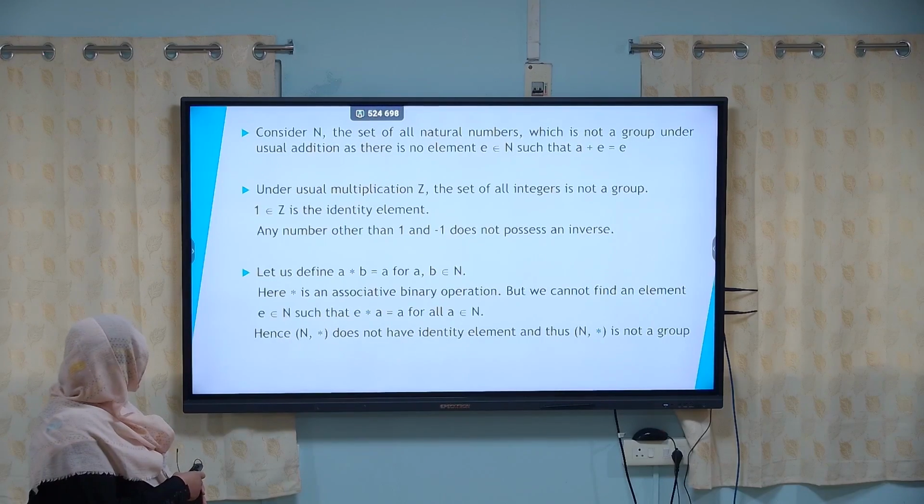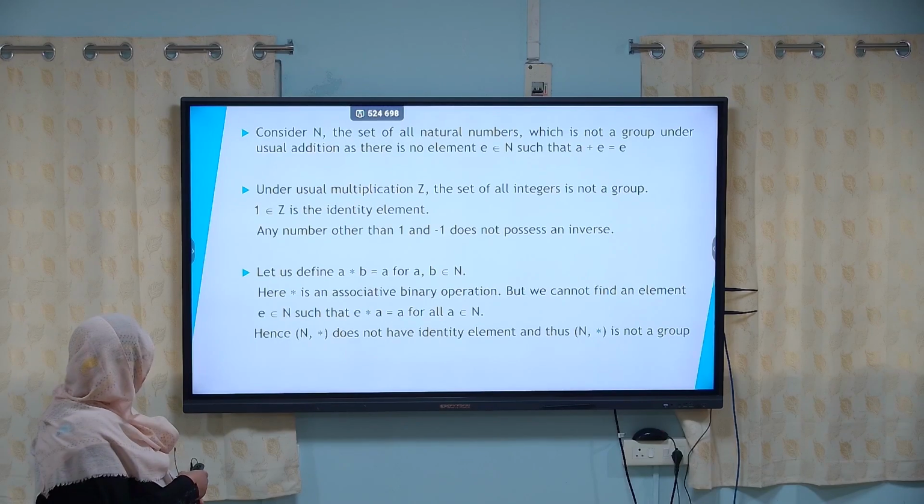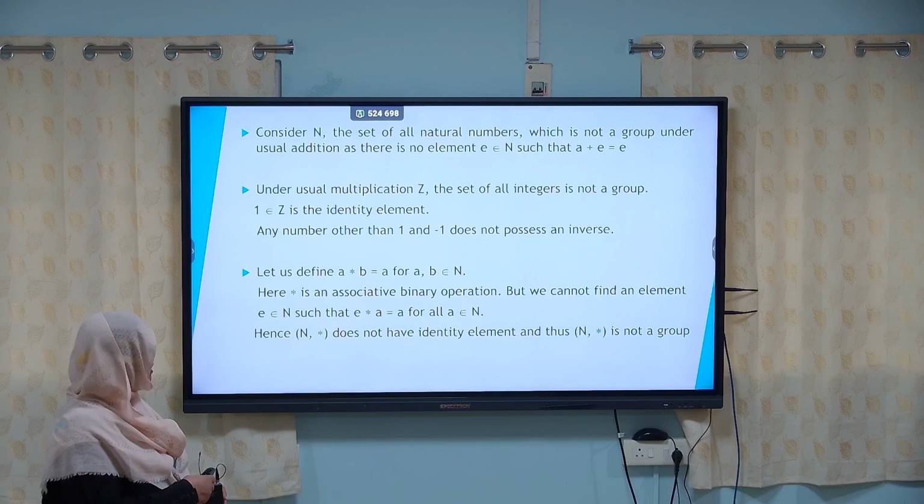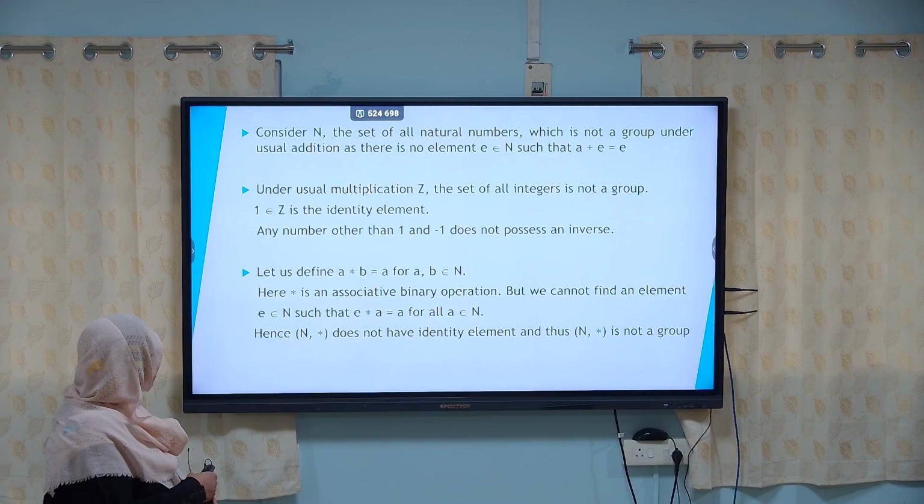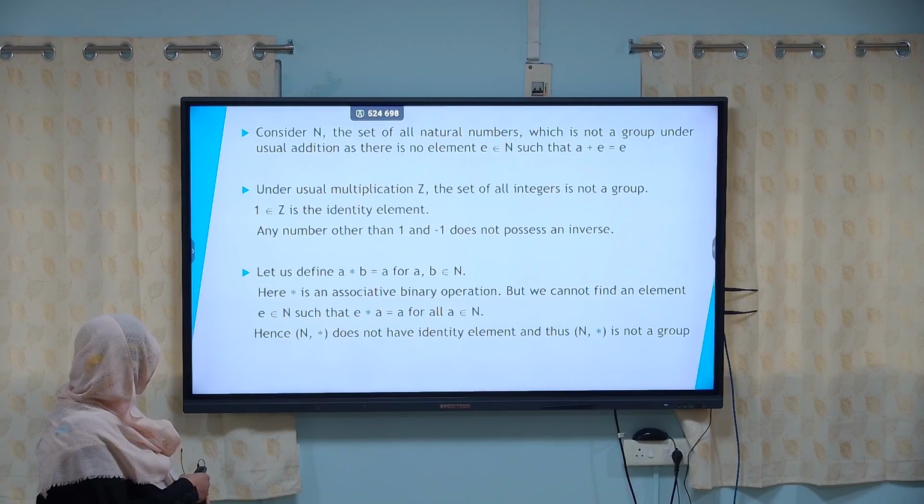Similarly, the set of all integers Z is not a group under usual multiplication. Consider the element 1 belonging to Z, which is the identity element of Z. Any number other than 1 and minus 1 does not possess an inverse. That is why Z is not a group under usual multiplication.